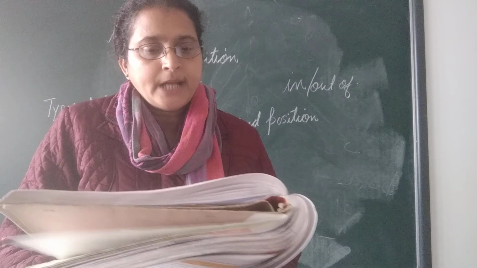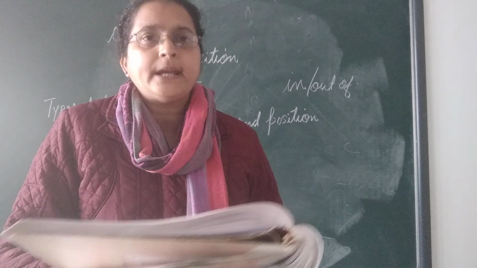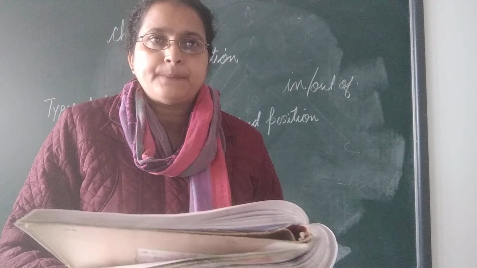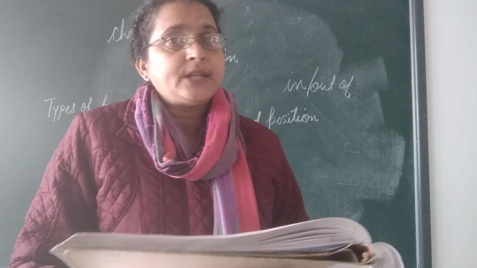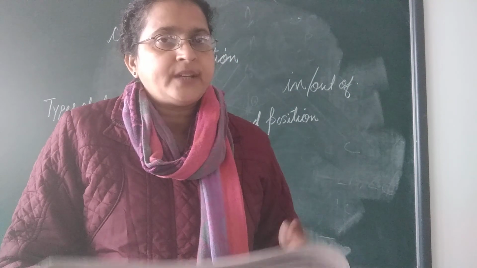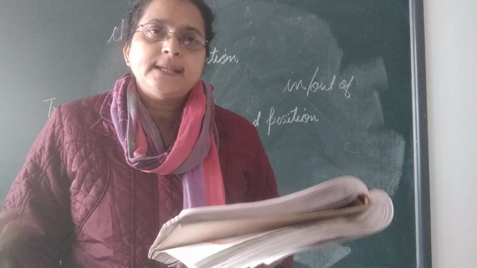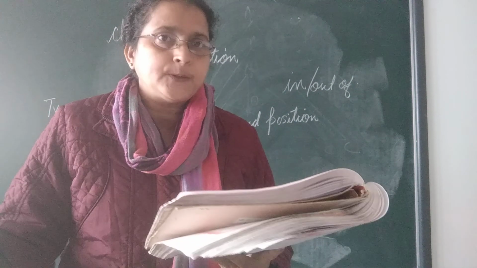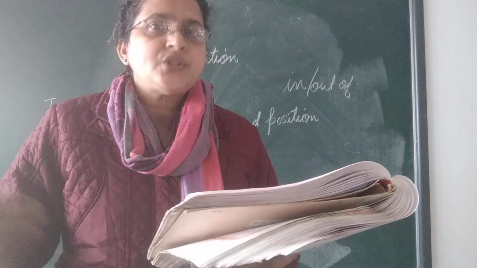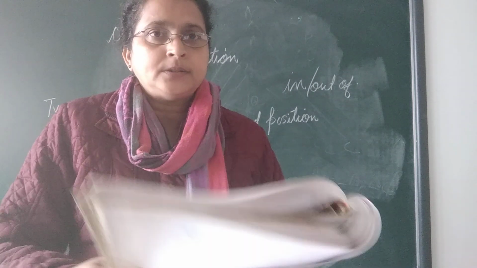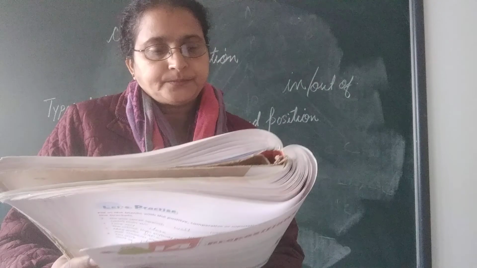Okay, the playground is located at the back of the school. At, here, is the preposition. It gives the place and position where it is located. The school, the playground, where is it located? At the back of the school. So it gives the position, the place of this playground.